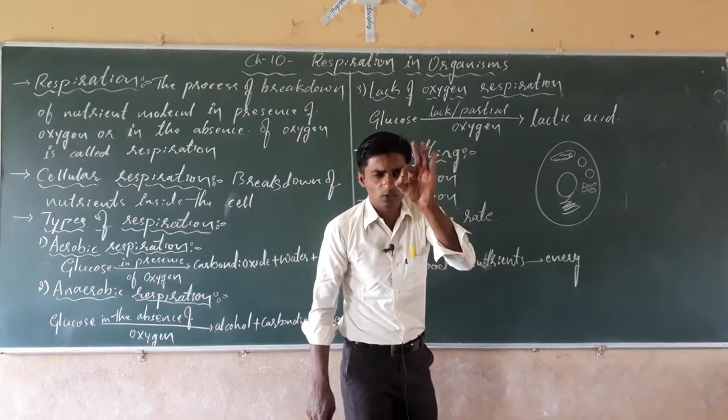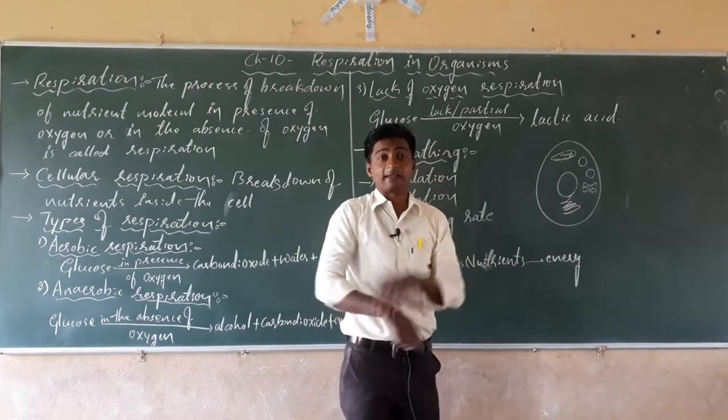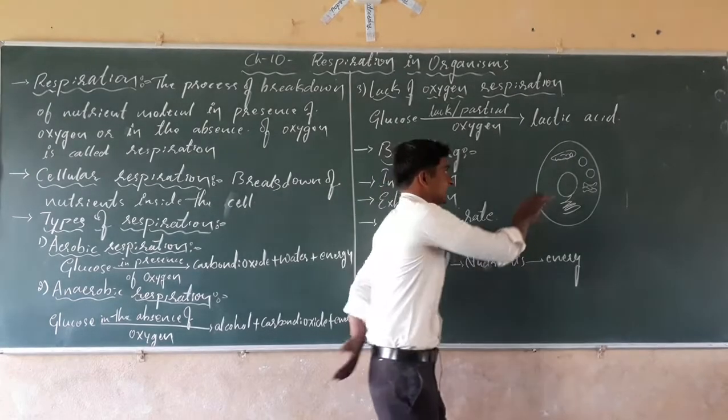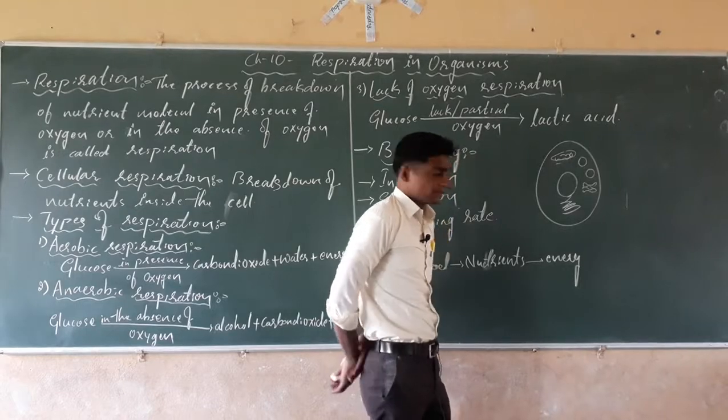Cells are very minute microscopic units present in the body. Millions, billions, trillions of cells are there in our body. These cells contain a number of cell organelles.